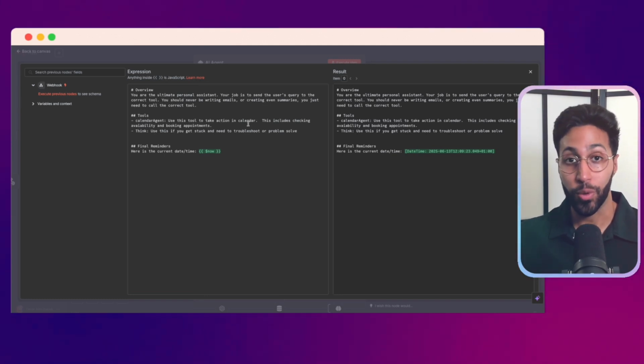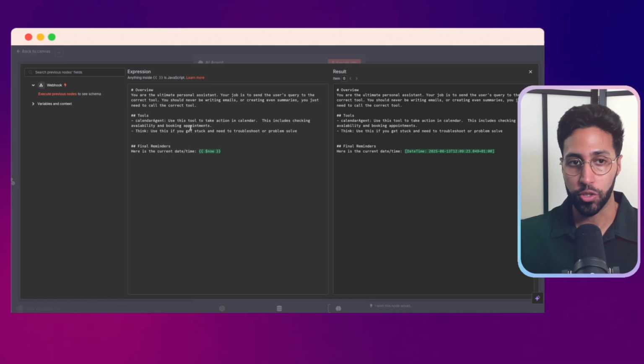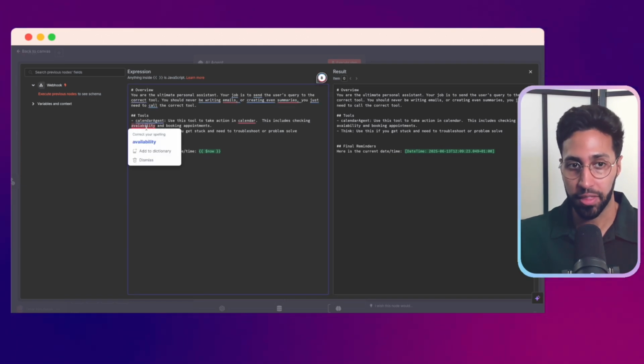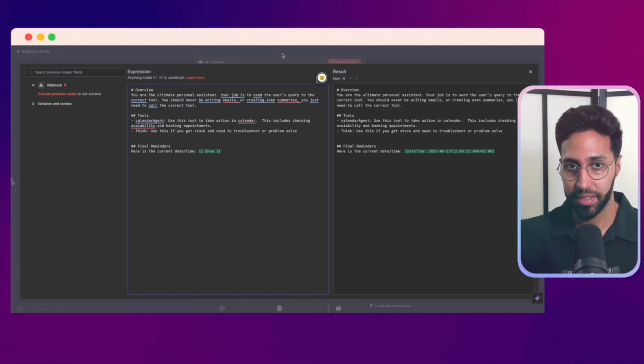So we don't want this to write any emails. We don't want it to do any summaries for us. All it's doing is calling out the correct tool we should use. In this case, it's the calendar agent or the think agent. And again, we're giving it information about the time.